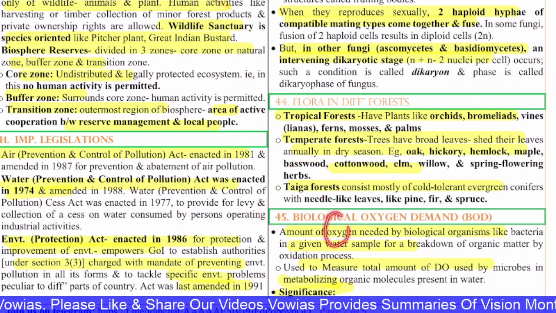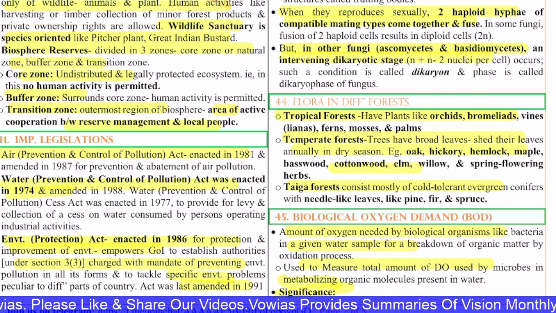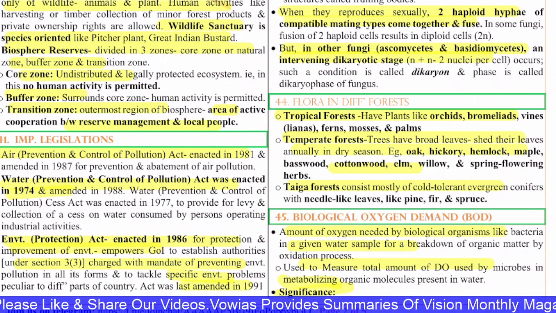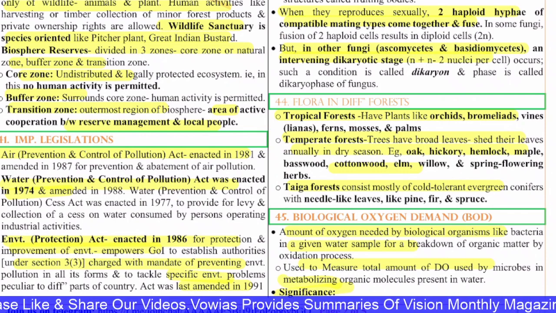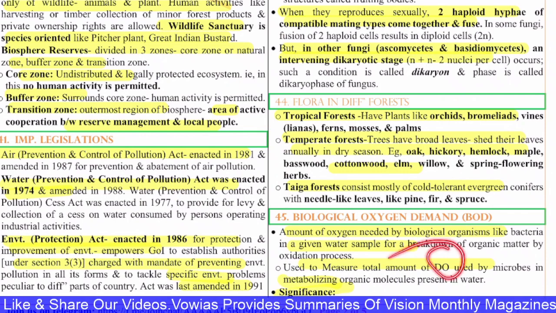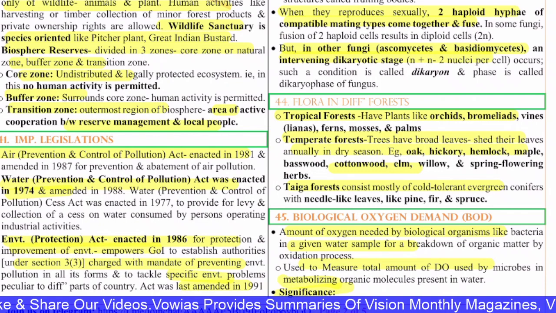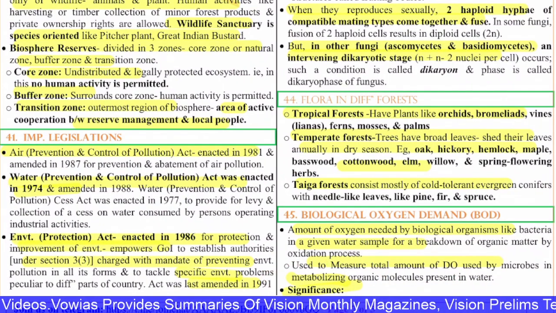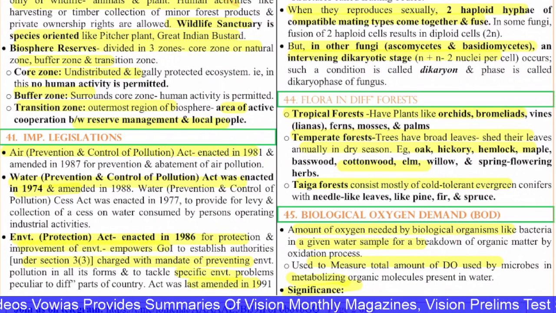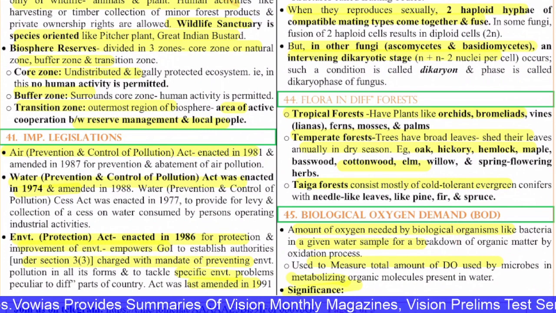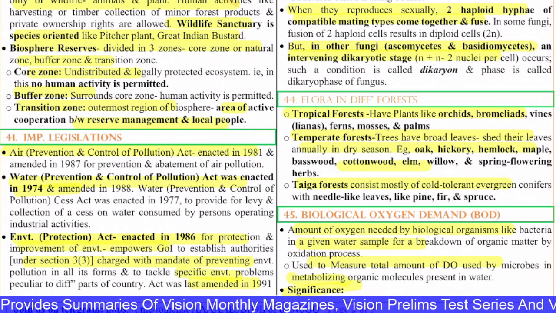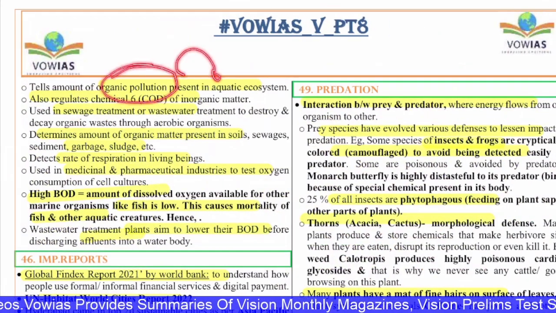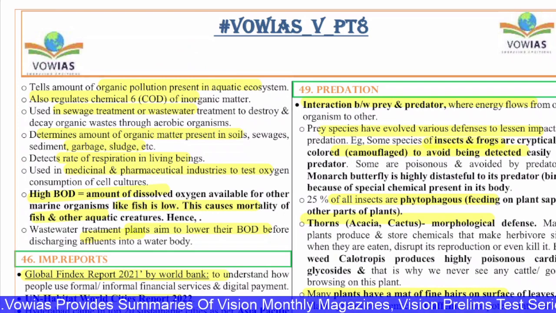Next, the 45th question is about the biological oxygen demand, the BOD. It is the amount of oxygen needed by biological organisms like bacteria in a given water sample for the breakdown of organic matter by the oxidation process. It is used to measure the total amount of dissolved oxygen used by the microbes in metabolizing organic molecules present in the water. So oxygen is generally needed for the breakdown of various things, including these compounds. It tells us the amount of organic pollution present in the aquatic ecosystem.